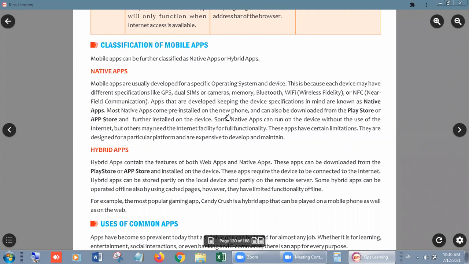Okay, beta. Most native apps are pre-installed on the new phone and can also be downloaded from the Play Store or App Store and further installed on the devices.